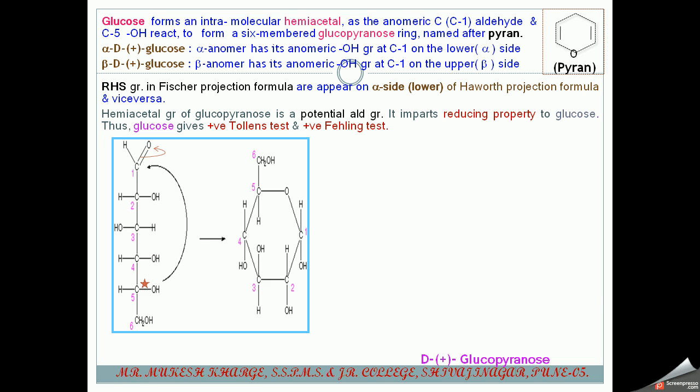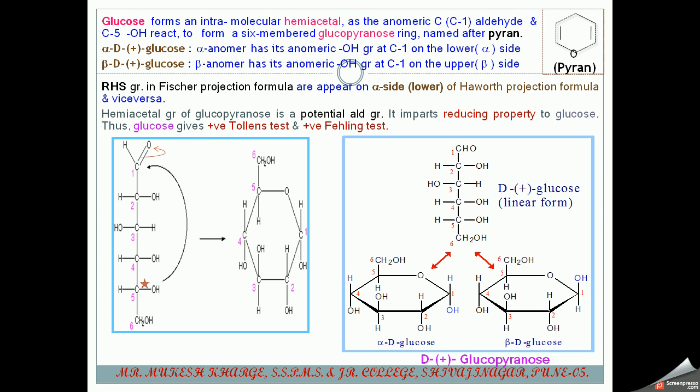So see the formation of the glucopyranose ring. This fifth OH group will attack the first carbon of the glucose molecule, and the double bond between carbon and oxygen on this first carbon goes to oxygen and takes that hydrogen, and here there is a formation of a hemiacetal ring which is similar to pyran, and that's why it is called glucopyranose.